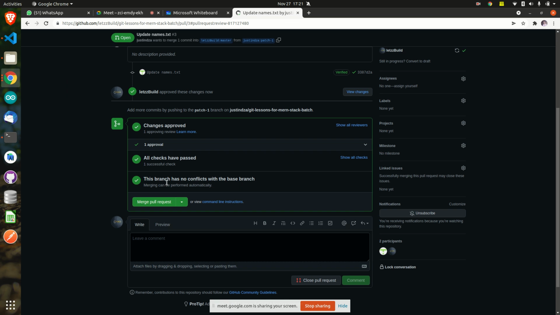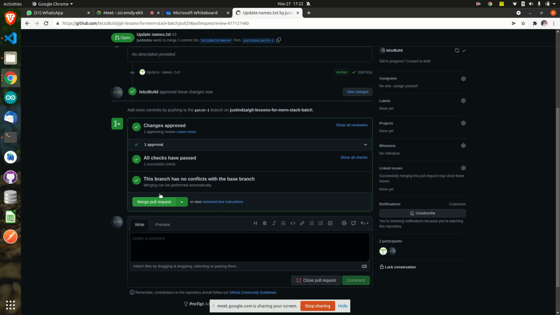Here it is saying that this branch has no conflicts with the base branch. I repeat, merge conflicts sometimes will happen. Merge conflicts basically means what? Sometimes there might be some conflicts which might occur. When will these conflicts occur? When two or more people are trying to make code changes on the same line. Git will get confused: how can I merge it, because I don't know which to take. Many people have written code on the same line, so which line to take now? It will not understand, right? So at that time you will get a merge conflict, okay? Then you will have to manually tell Git that please use this line, leave this line, okay?